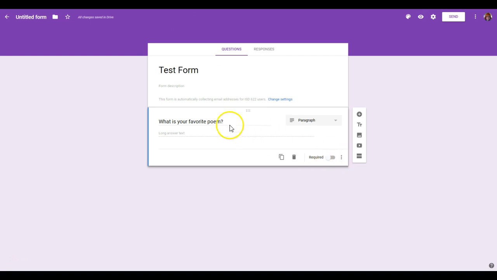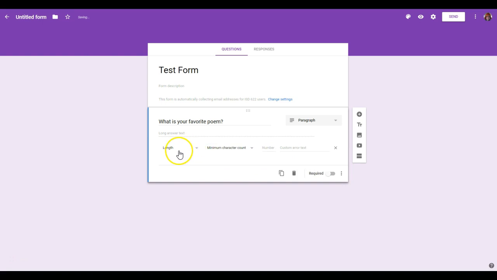Now, one thing to note is when you do have a paragraph answer, I can do response validation, but all I can really do is change the length. All I can do is make sure it's either a minimum or a maximum character count. But if you're looking for anything that's more in-depth than just a really quick short answer, or something where you want people to put a little bit more thought into it, paragraph is the way to go. It won't let you really do the response validation where you're checking to make sure that it has a certain word or anything like that, but it's a lot better if it's something that you're going to look at and grade by hand.